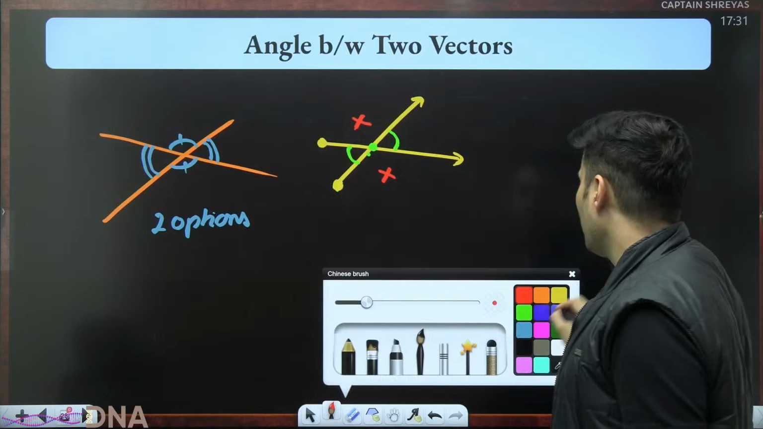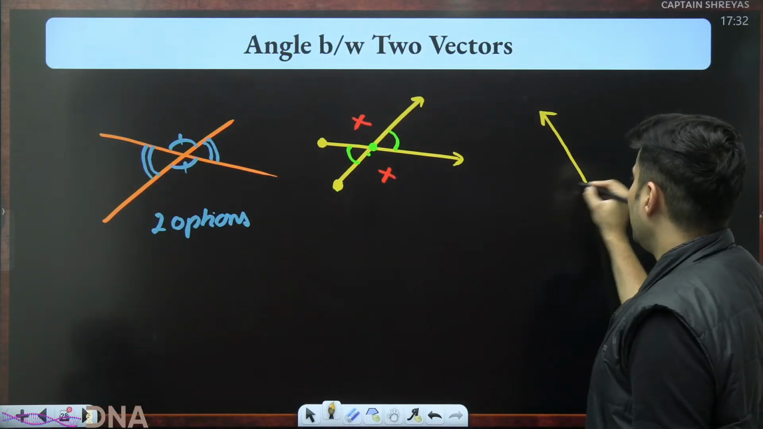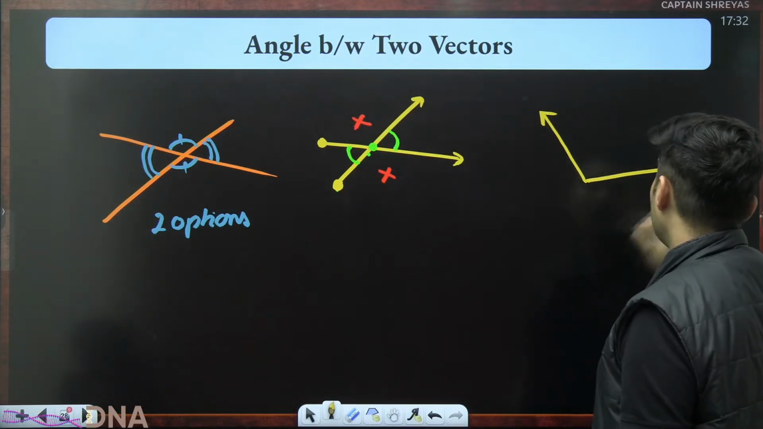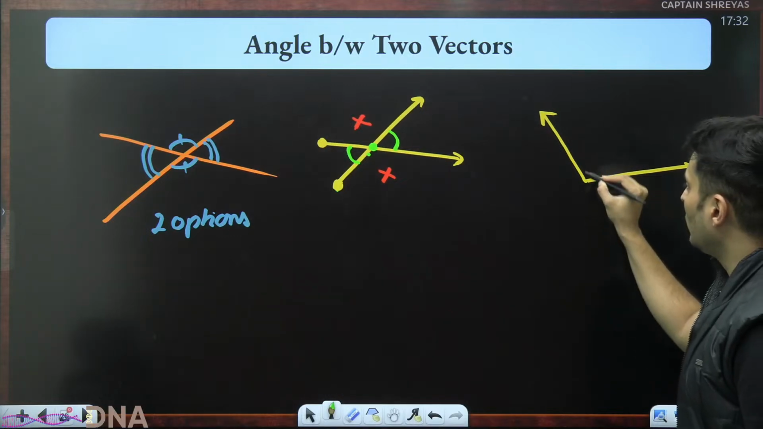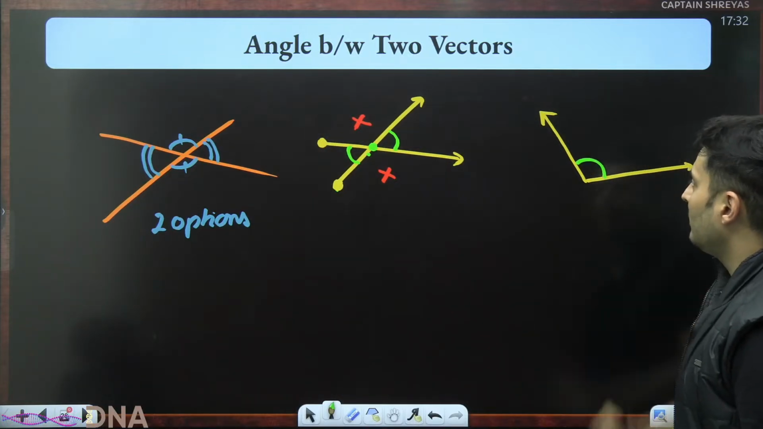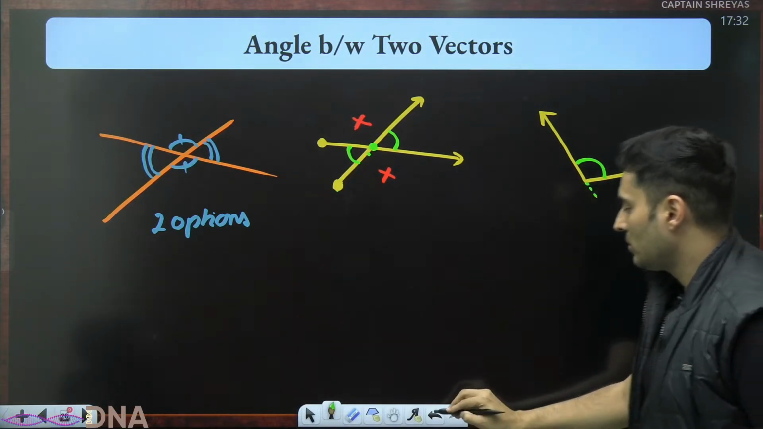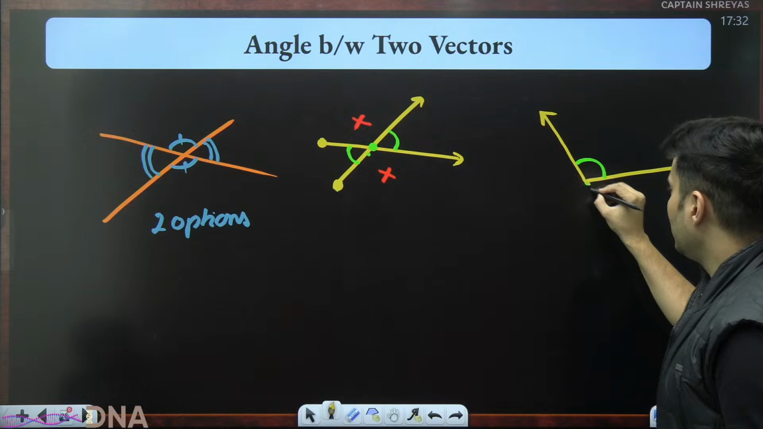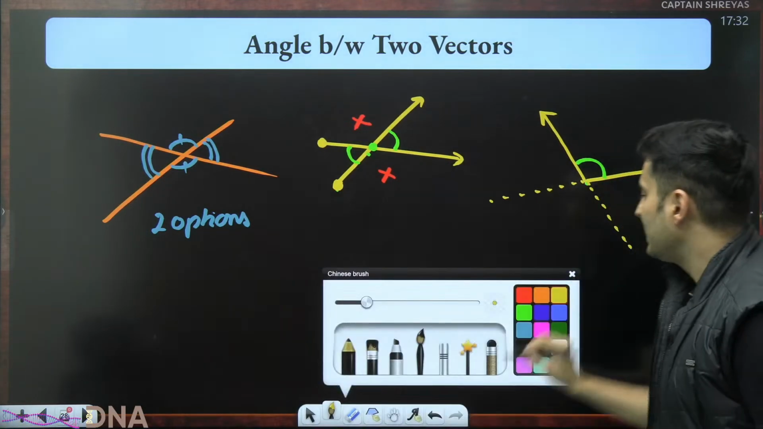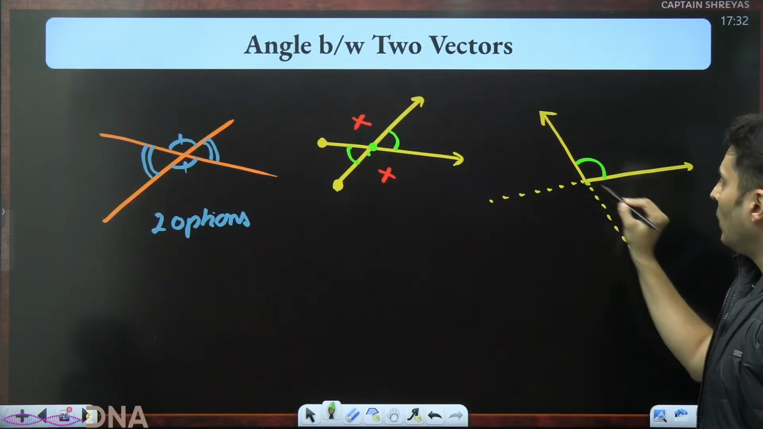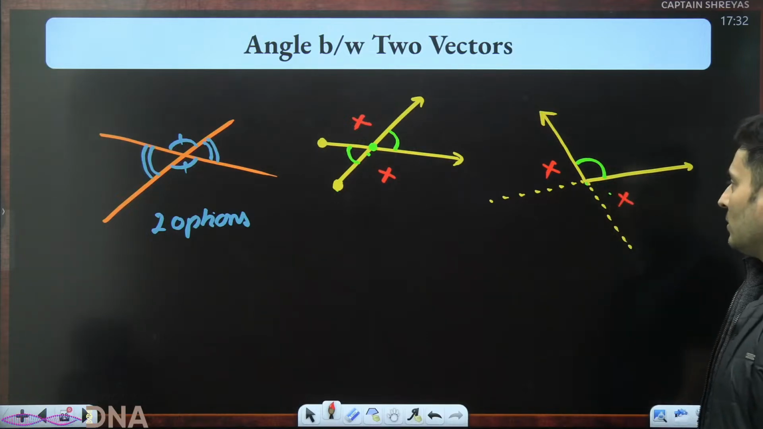A lot of you might be thinking, should we measure only the smaller angle? The answer is no. Even if it is like this, understand that right now both of them are starting together. So this is the angle which you have to measure. If I extend this line, you will see that this is not the right angle, this one is not the right angle, and this one is not the right angle.